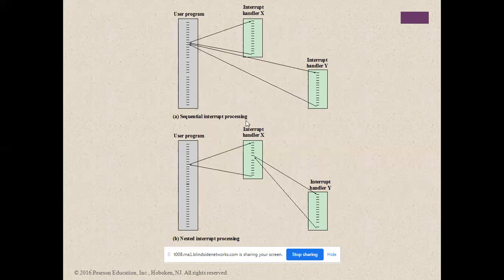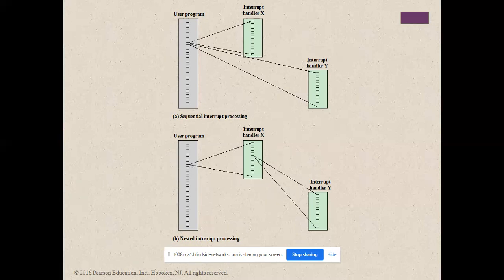Sequential interrupt processing and nested interrupt processing. You see the difference here. In the user program, this is one of the interrupts. Control will go, finish the work, and come back. After that, another interrupt, control will go, finish the work, and come back. This is a single interrupt.